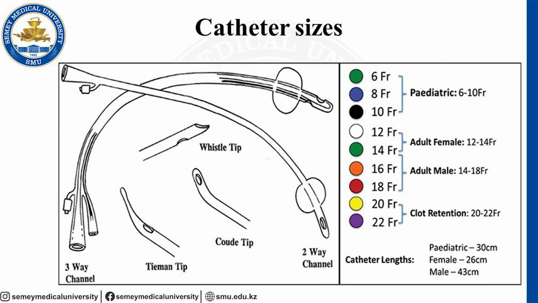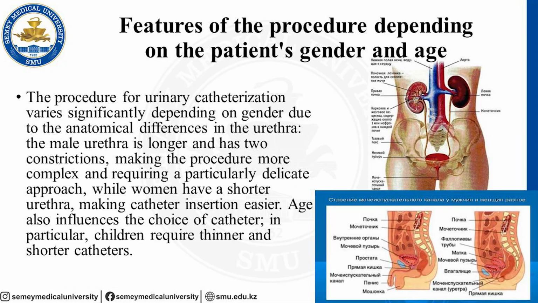If we do the catheterization procedure in the adult department, if it is female, we use 12, 14 Charrier diameters. If it is male, we use 16, 18 Charrier diameters. And if we have clot retention, we use 20, 22 Charrier catheters. Catheter length: for children, it is 30 centimeters. For female, 26. For male, it is 43 centimeters.